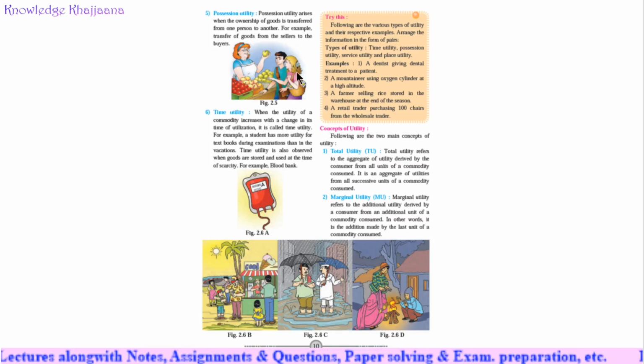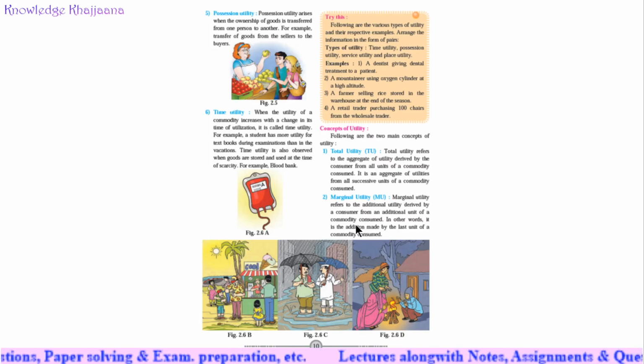Now we are going to learn the law of diminishing utility. Every law has some assumptions as well as some exceptions. So we are going to learn the law of diminishing utility today. First of all, what is utility? Utility is the want-satisfying power of a commodity. There are different types of commodities available in the economy, and each and every commodity has the power to satisfy human wants in some way or other. That is called utility.